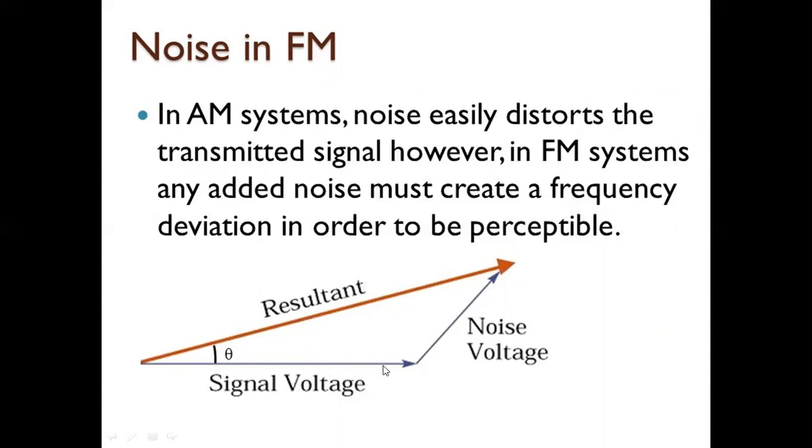See, this is the signal voltage, and this is the noise voltage, and this is the resultant signal. And it is not possible for AM system to increase or decrease the bandwidth, because the bandwidth of AM is equal to 2 times the highest frequency present in the message signal. So it is not possible to improve the signal to noise ratio in AM by changing bandwidth, whereas it is possible to increase the bandwidth of FM for improved signal to noise ratio.